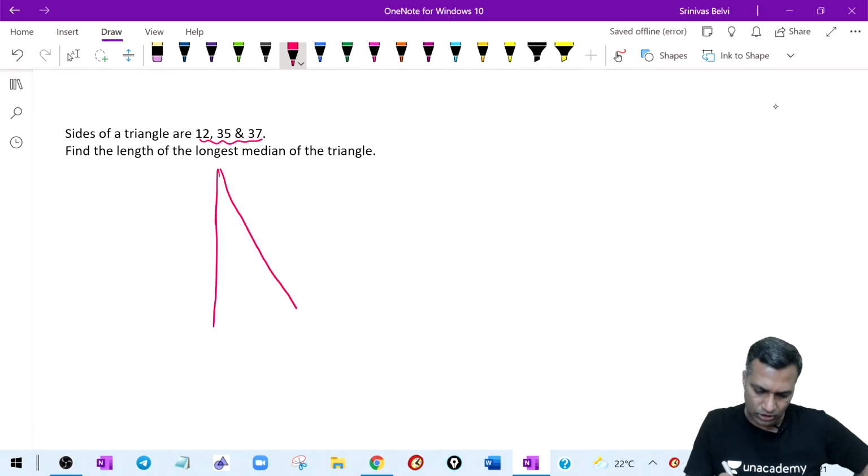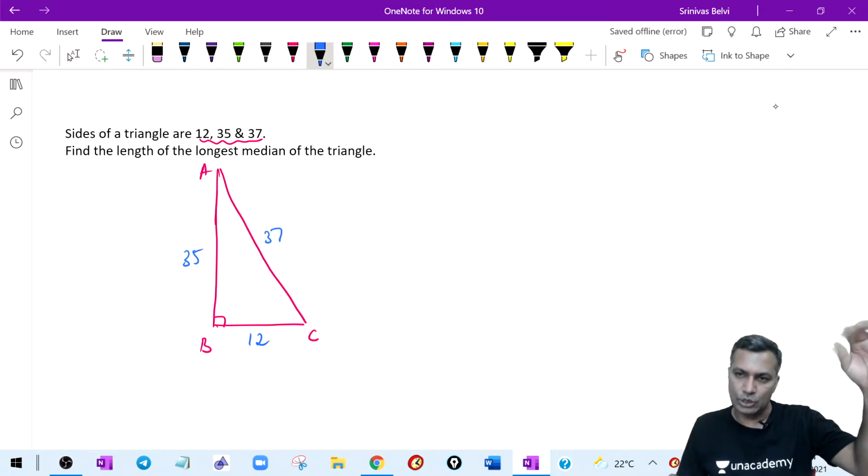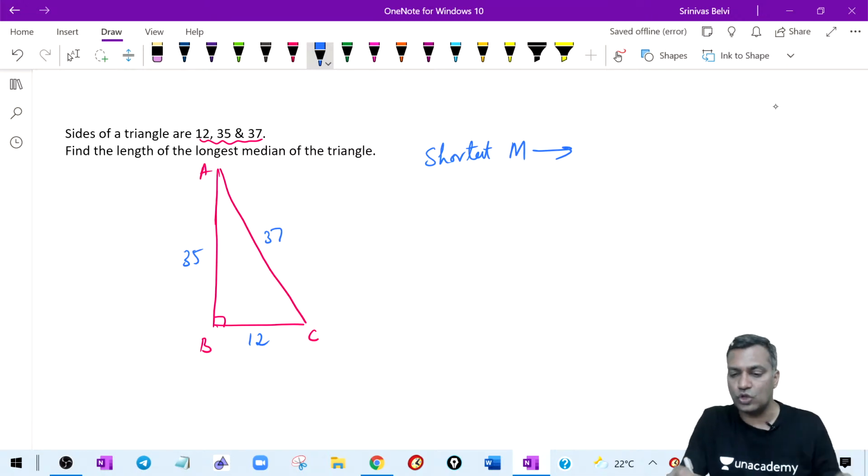Without that also we can find it, but then I need further data. If I say that ABC is this particular triangle, say this is 12 units and this is 35 units, and therefore the hypotenuse is 37 units. In the beginning of the class I wrote this. What is the point I'm talking about? Shortest median is drawn onto the longest side.